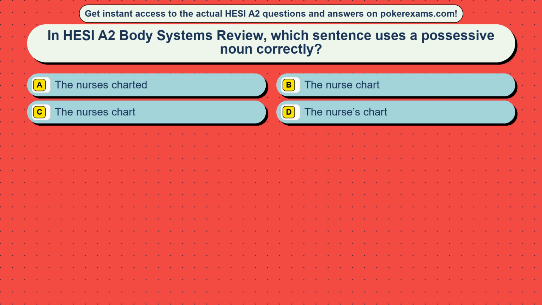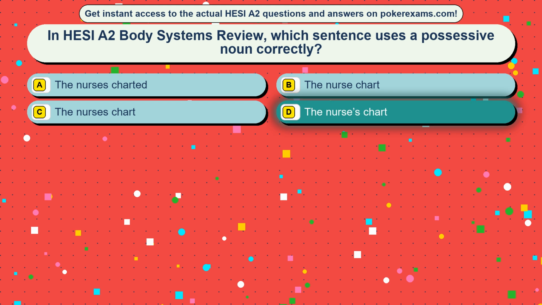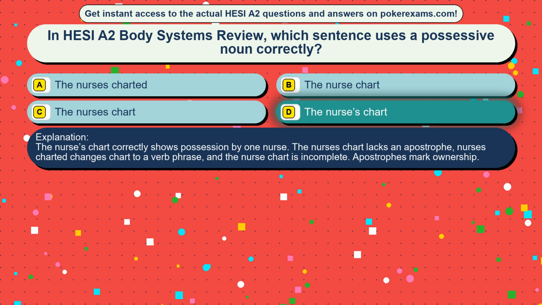Question 3. In HESI A2 Body Systems Review, which sentence uses a possessive noun correctly? Option A, the nurse is charted. Option B, the nurse chart. Option C, the nurses chart. Option D, the nurse's chart. The correct answer is option D, the nurse's chart. The nurse's chart correctly shows possession by one nurse. The nurses chart lacks an apostrophe. Nurse's charted changes chart to a verb phrase, and the nurse chart is incomplete. Apostrophes mark ownership.